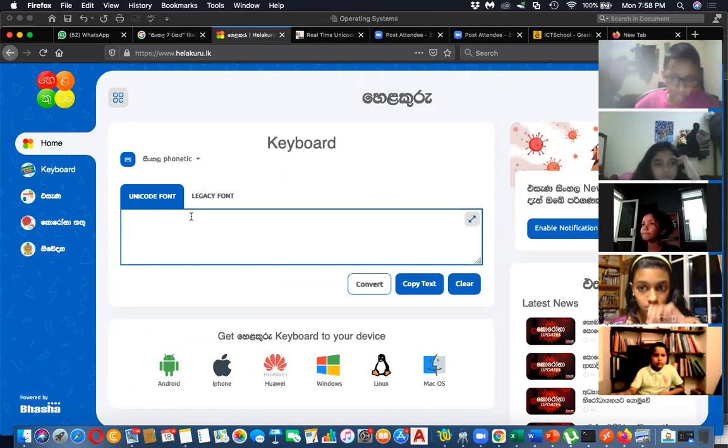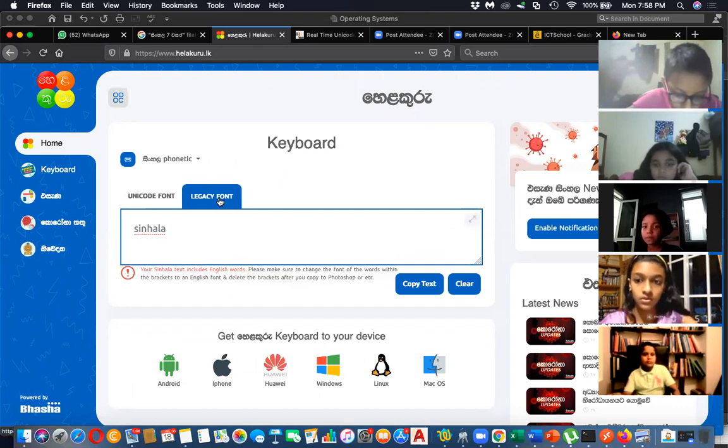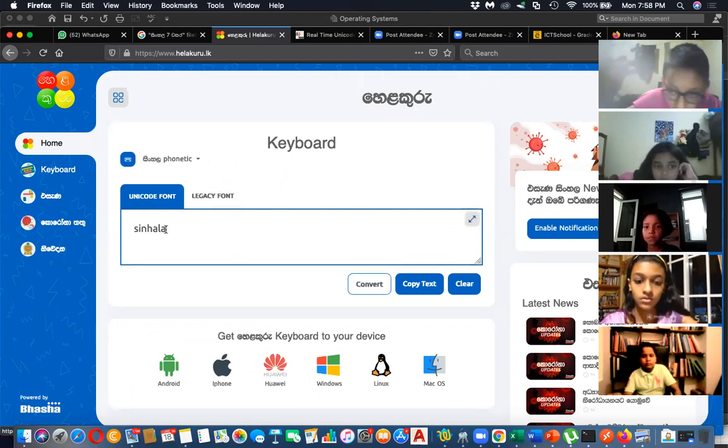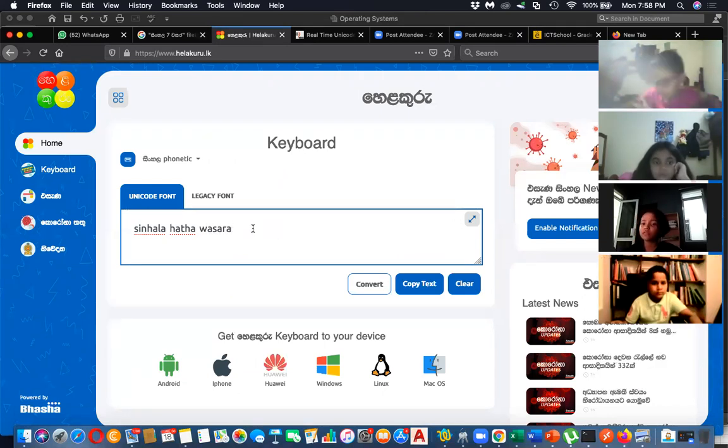Type Sinhala, SINHALA. It will convert that to Sinhala. So basically, if you write SINHALA, it will convert it to Sinhala font. Then type Hatha Vasara. It will convert that to Sinhala on this helakuru.lk site.